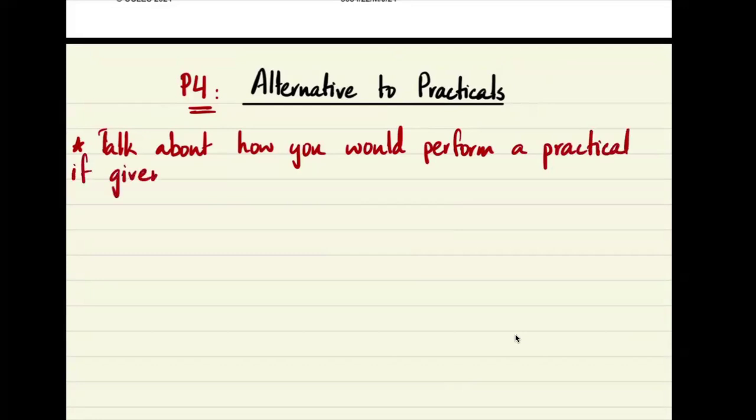If you look at past papers ever since the syllabus change in 2022, either for O levels or for IGCSE, what you'll see is that paper 3, which is practical, and paper 4, which is alternative to practical, are basically talking about the same experiment and they're identical in every regard, only that in paper 3 you'll be actually performing the practical. But for paper 4, you just talk about how you would do that if you had access to the lab.